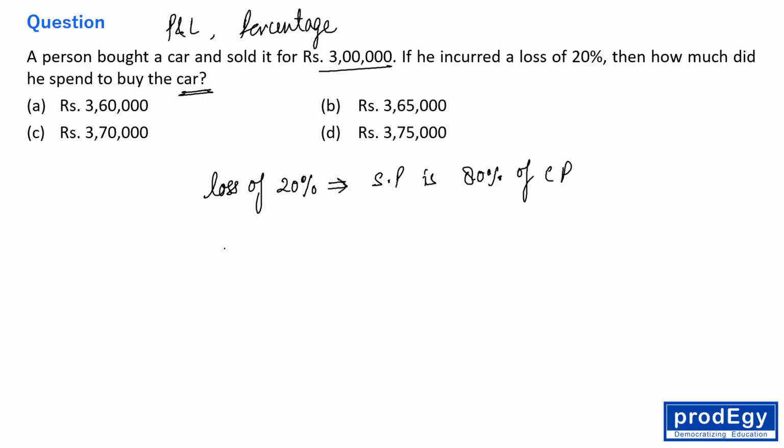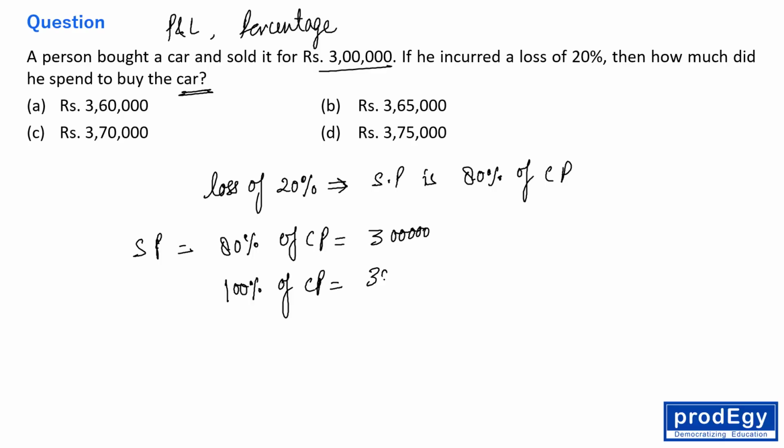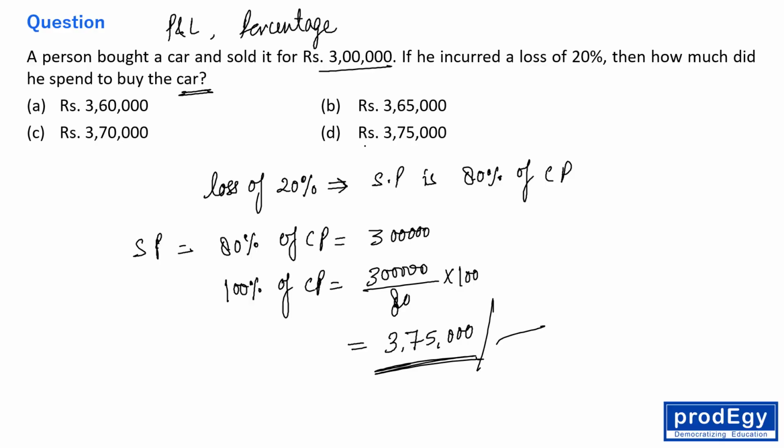Fine. So 80% of CP is equal to SP, and SP is given as 3 lakhs, right? So 80% of CP is 3 lakhs. Then what is 100% of CP? So 3 lakhs by 80 into 100, right? Okay, that's it. So this is 3,75,000. Right everyone? This is 3,75,000.